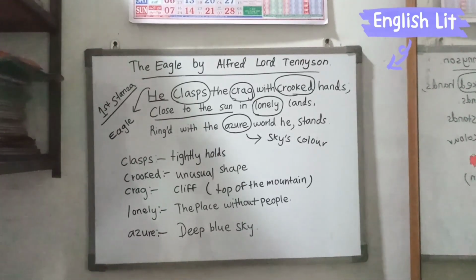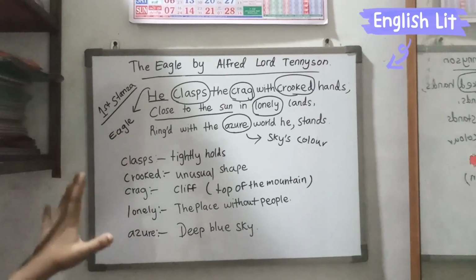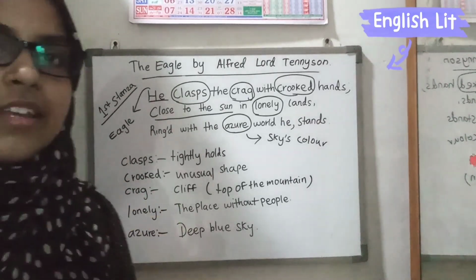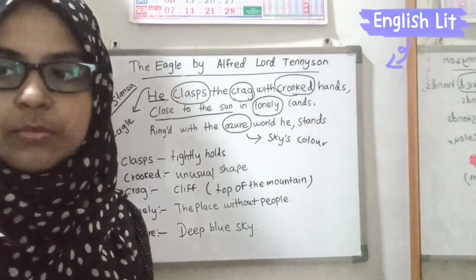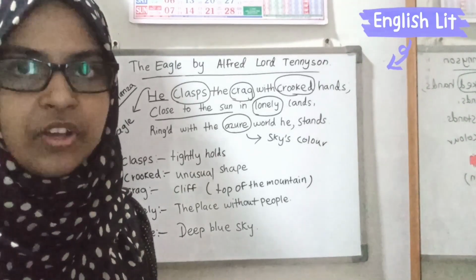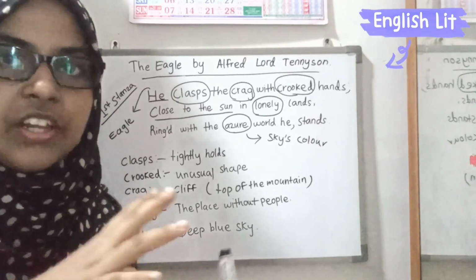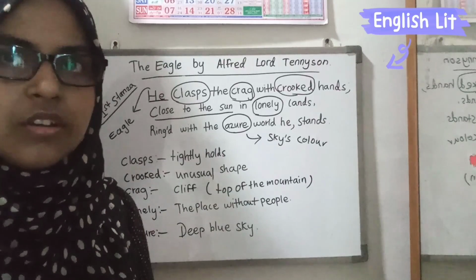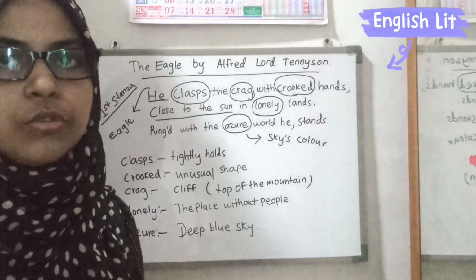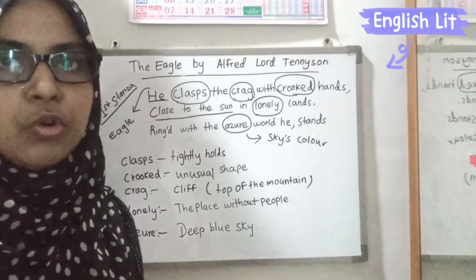So the eagle means the nature. We said that in the Victorian era, the Romanticism movement was very popular among poets. But the particular poet we discuss now does not belong to that movement.